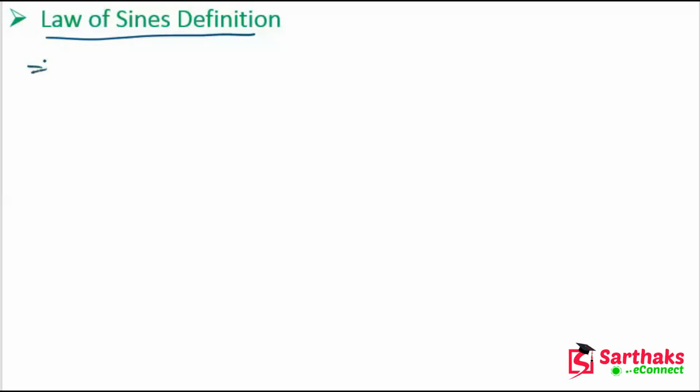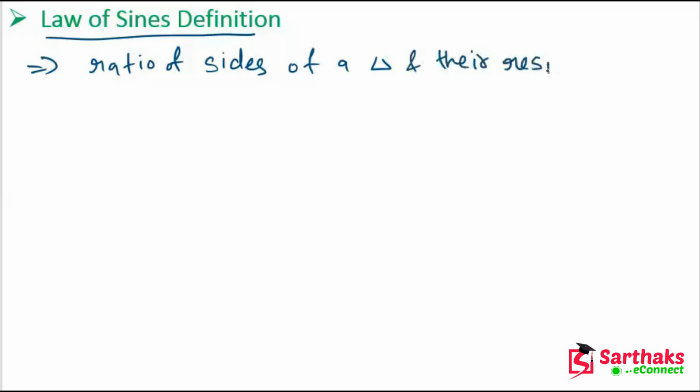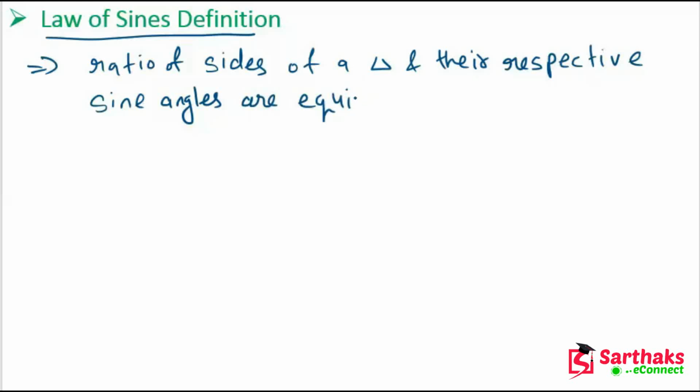It is a ratio of the sides of a triangle and their respective sine angles, which are equivalent to each other. Okay, don't worry, we will see the formula of the sine law.